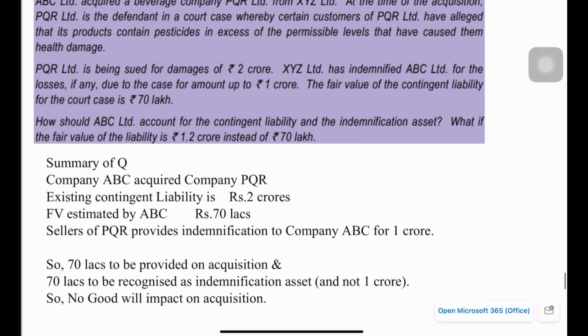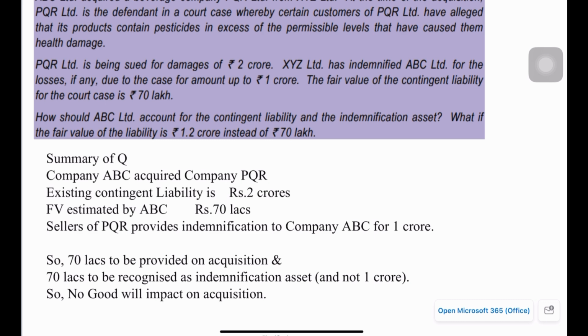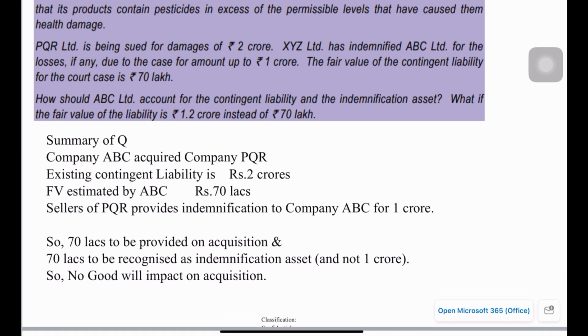Okay, then read through this next example. Here company ABC acquires company PQR. The existing contingent liability is given as 2 crore and the fair value estimated by ABC is 70 lakhs. And sellers of PQR provide indemnification to company ABC for 1 crore. In this case, since the fair value is only 70 lakhs, 70 lakhs needs to be accounted as liability, and also 70 lakhs needs to be accounted as indemnification asset. Even though the indemnification is 1 crore, we estimate that it will be used only up to 70 lakhs, so only 70 lakhs needs to be recognized as indemnification asset.